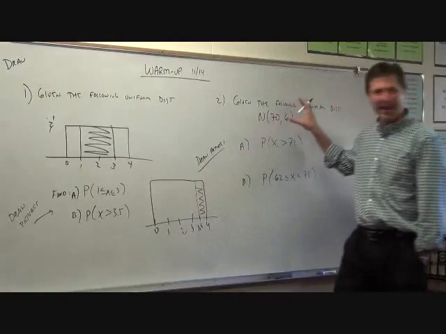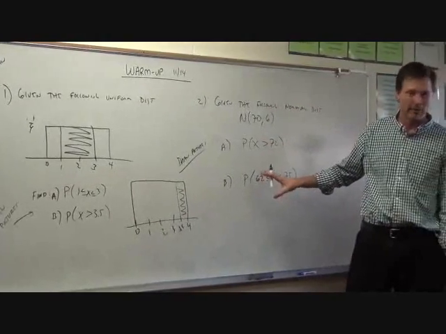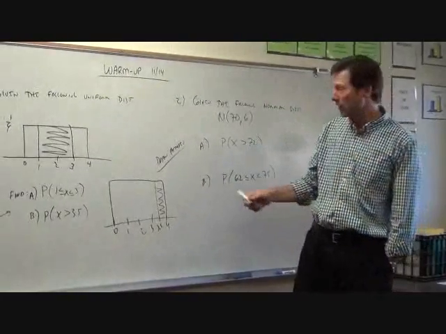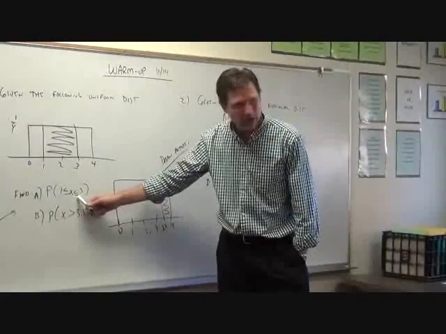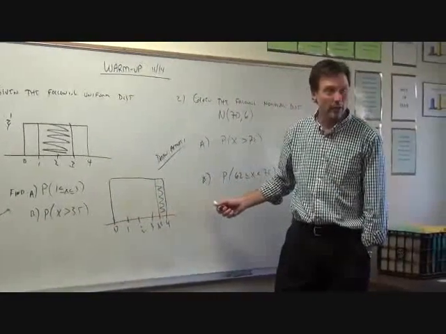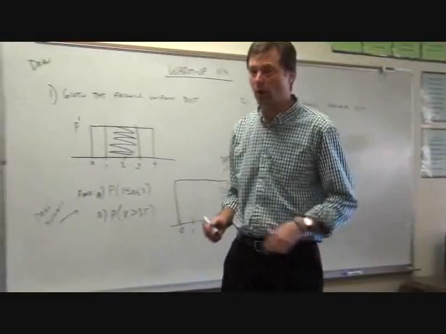Did we ever draw dotted lines in these normal curves when it was greater than or equal to? No, we never drew dotted lines. We don't have to worry about that. So I guess my question is, you were kind of alluding to it. Is there any difference between a less than or equal to or a less than sign in terms of how we calculate these areas? And the answer is no. And here's the reason why.